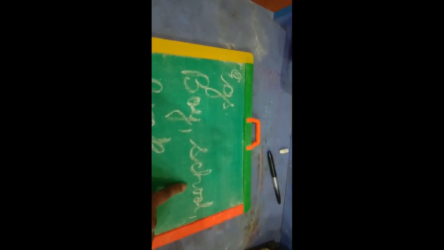Same here, school. Now, school like ours, St. Joseph Convent, or St. Aloysius, or St. Thomas, St. Gabriel. Now, book, English book, history book, science book, maths book.